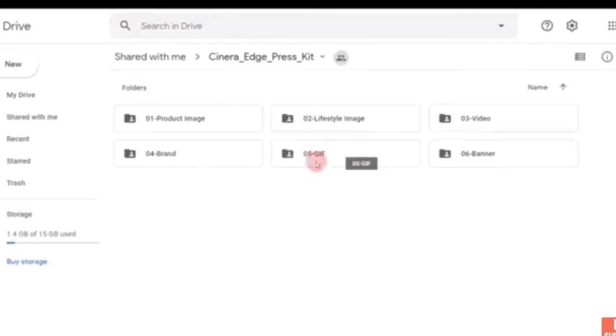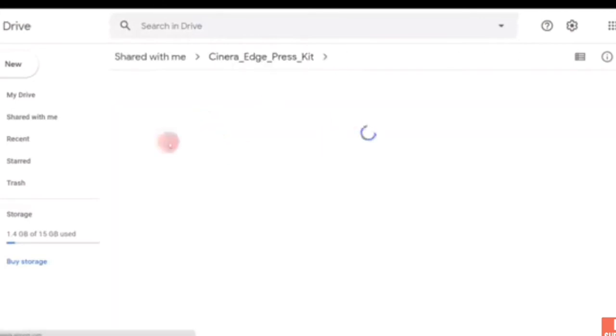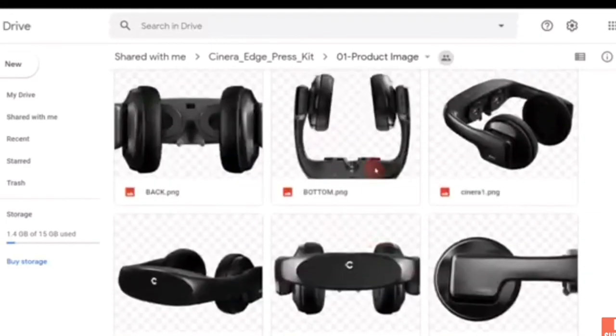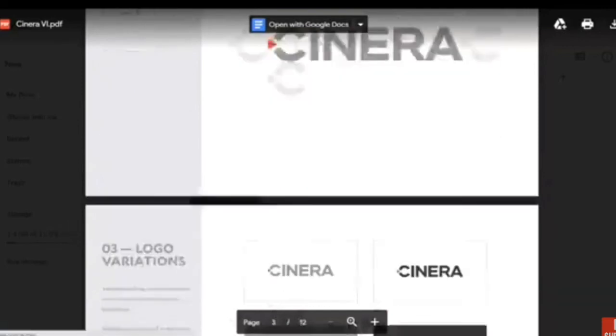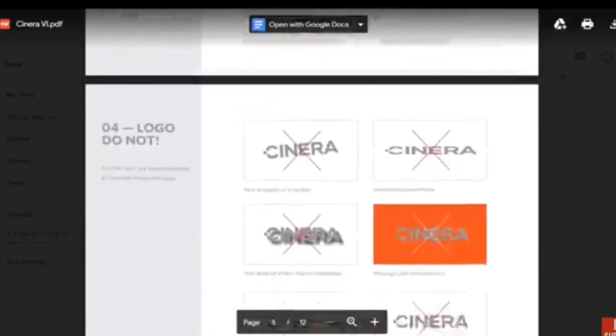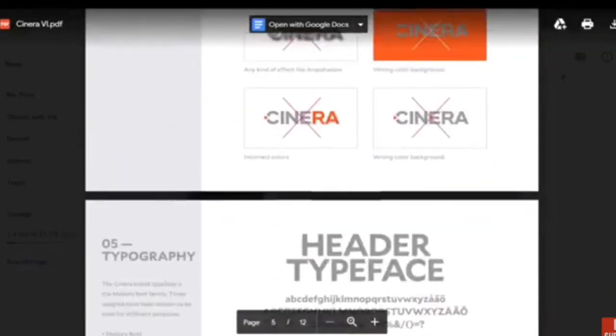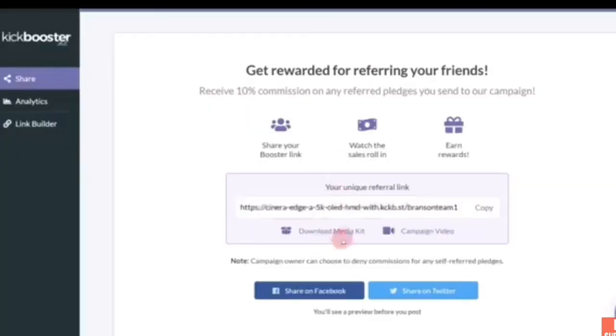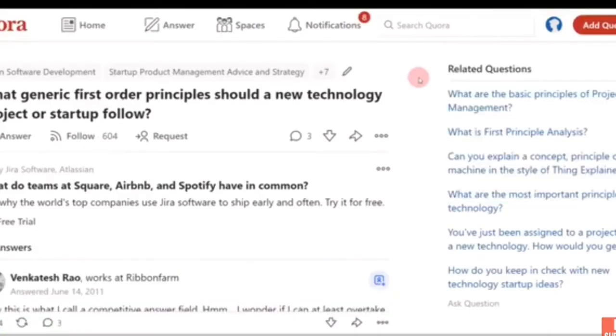As you can see, there are pictures and images of your product that you can share on Quora. There are images you can crop and use to lure more customers and clients. At the same time, there are PDF formats that you can download and share on more forums so that you can get more clients and make more money online. Click here and then you get this.